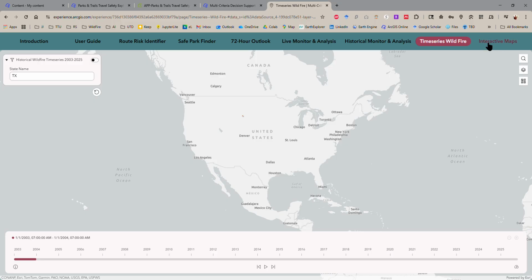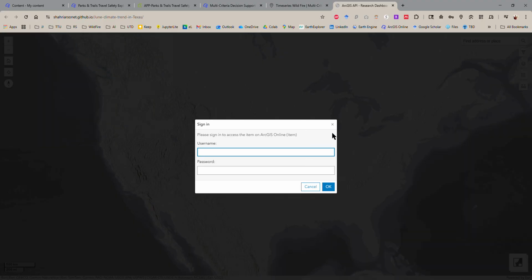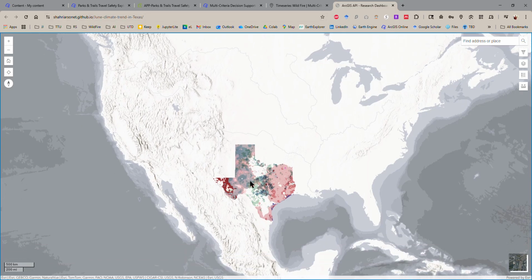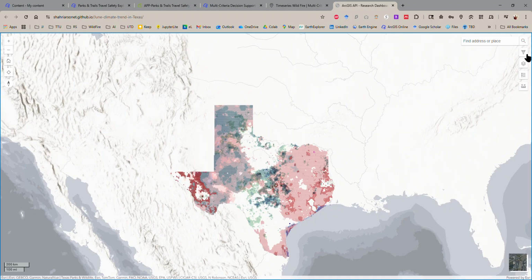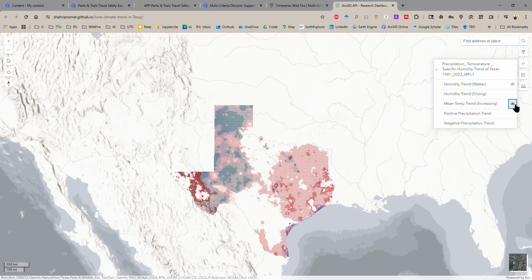And lastly, I have the interactive maps. I have used the ArcGIS API to create my own website of the same website. So if you see the sign in button, just close it. I have used the ArcGIS API to create a website of the 43 years of trend in Texas, and it's uploaded via GitHub for more accessibility. And you have more filters here. You can work with that to see how things have been changing. I have all the filters here. Immediate trend, it's more focused. So this will help you to understand the major factors here.